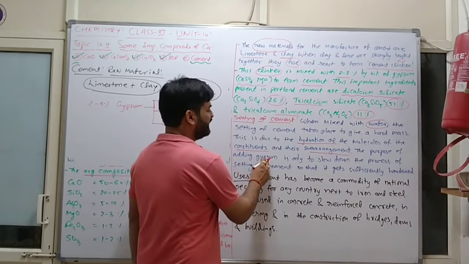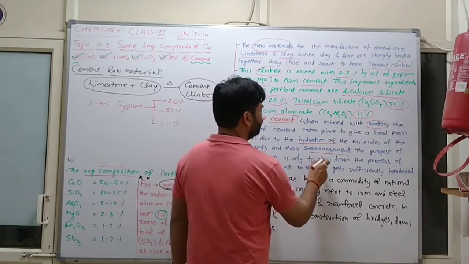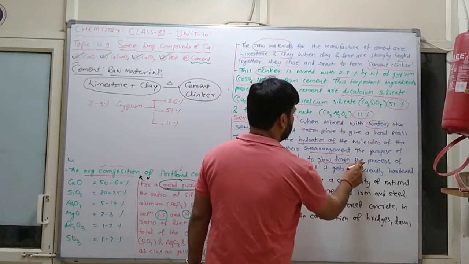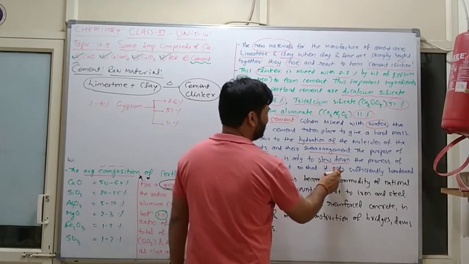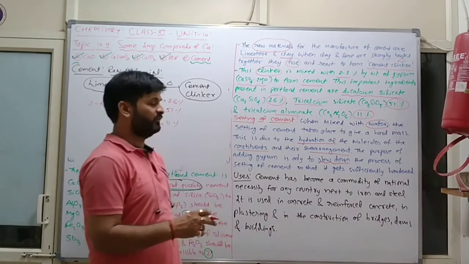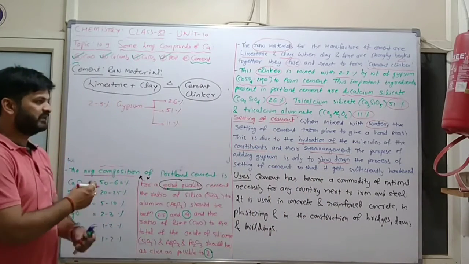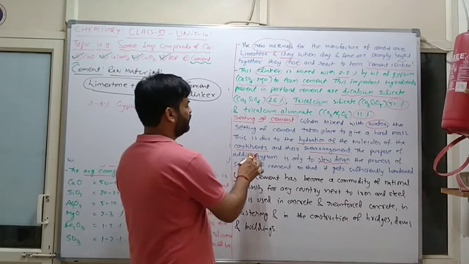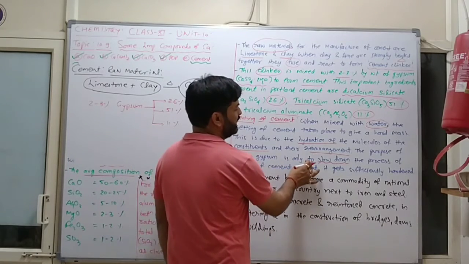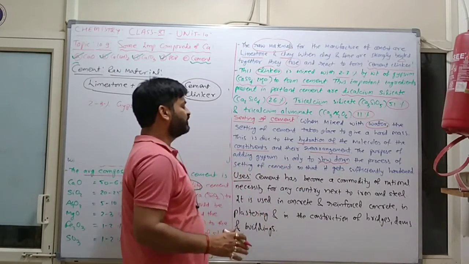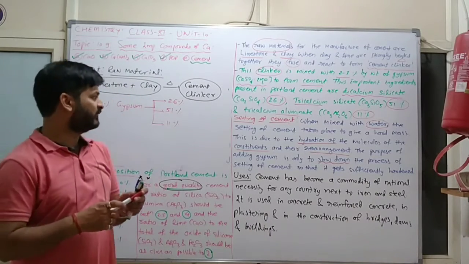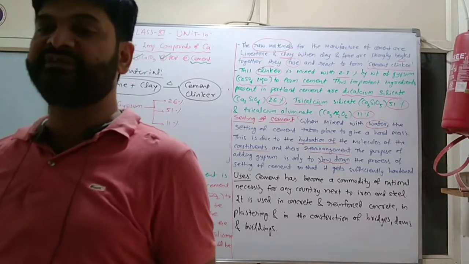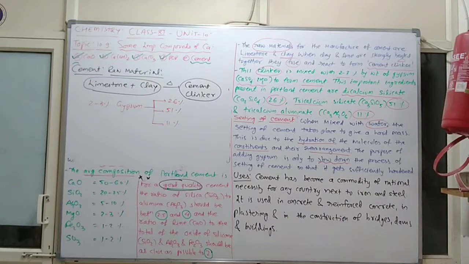The purpose of adding gypsum is only to slow down the process of setting of cement so that it gets sufficiently hardened. This is complete information on the setting of cement. Now next is uses.